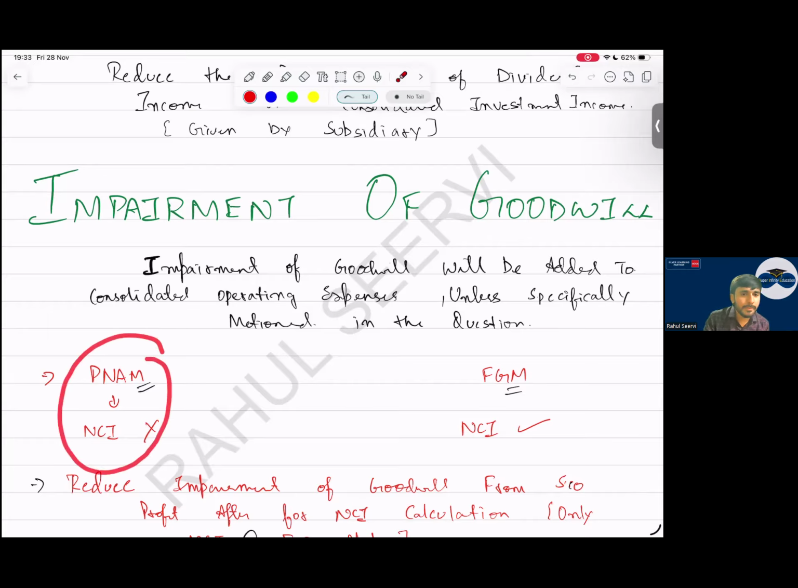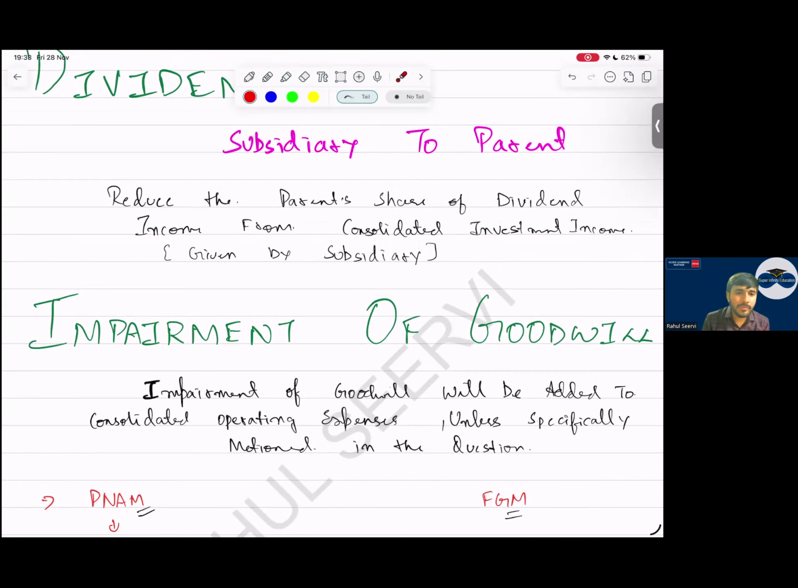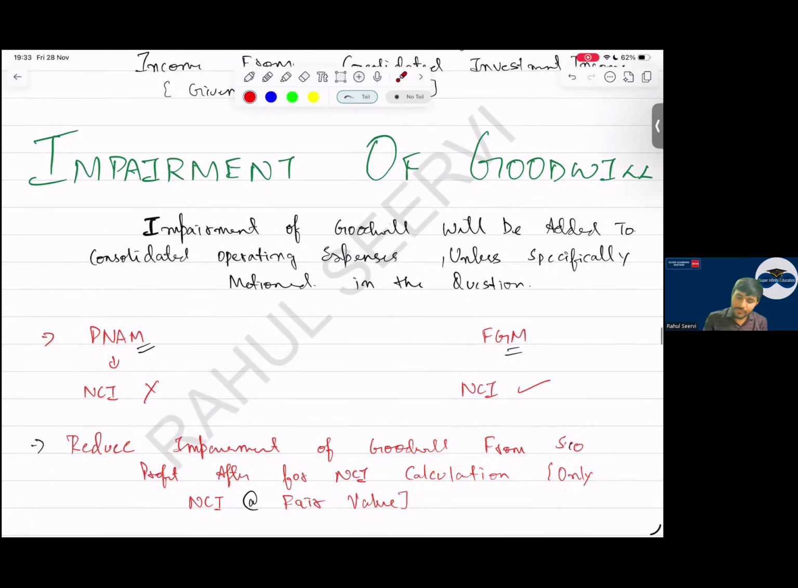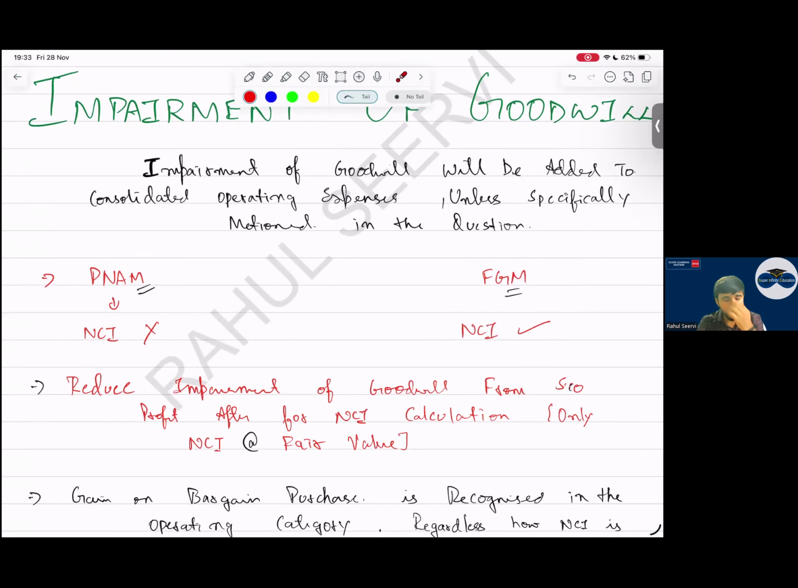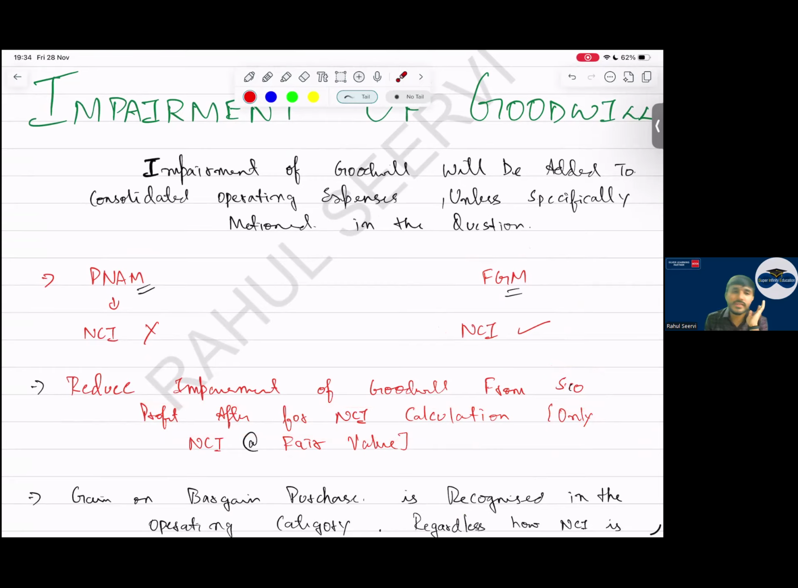Now a question to everyone. Goodwill is calculated using the proportionate method. Impairment will be recorded in operating expense. Will that impairment affect NCI? Proportionate method, no. So it will not affect. Will you adjust for NCI? Nothing will come to NCI. No adjustment in NCI. But if I say full goodwill method, sir, then what will we do? At that time, NCI will also be affected. So what will I say? Reduce impairment of goodwill from subsidiary's profit after tax for NCI calculation. Do everything and then apply the percentage.